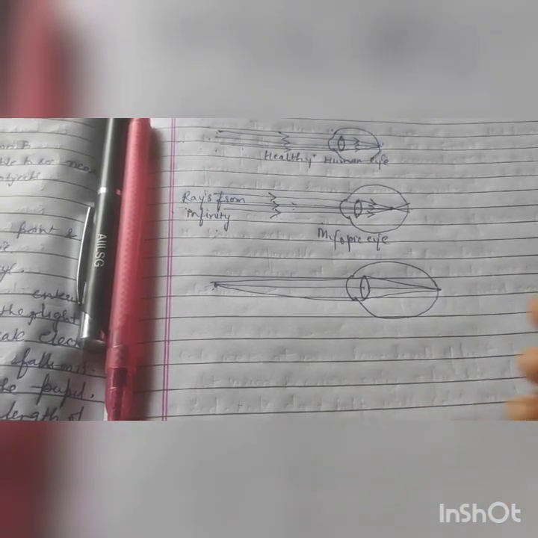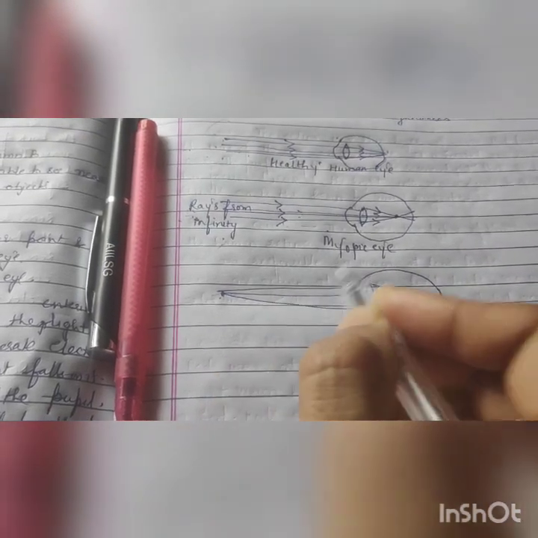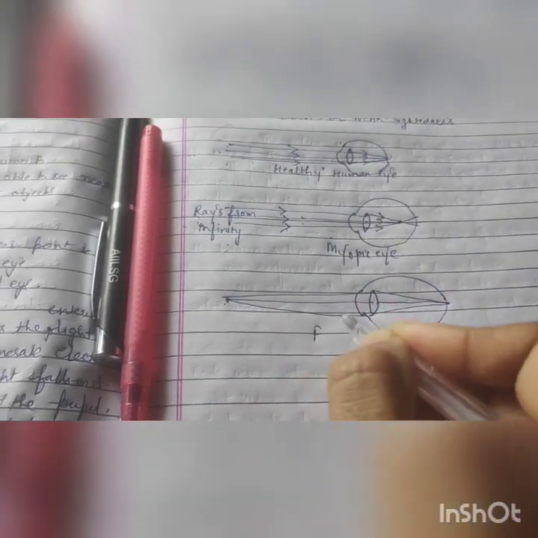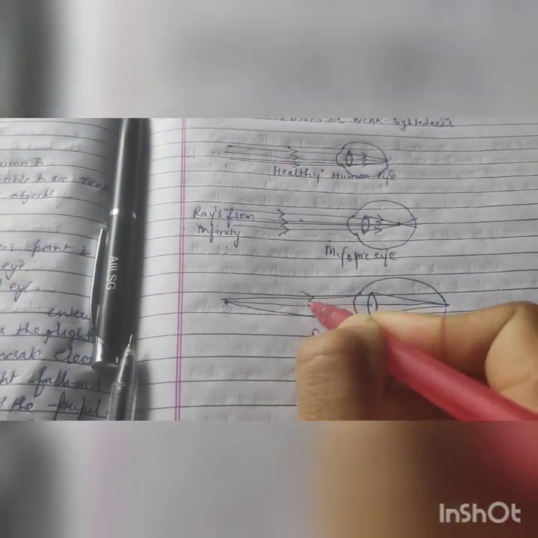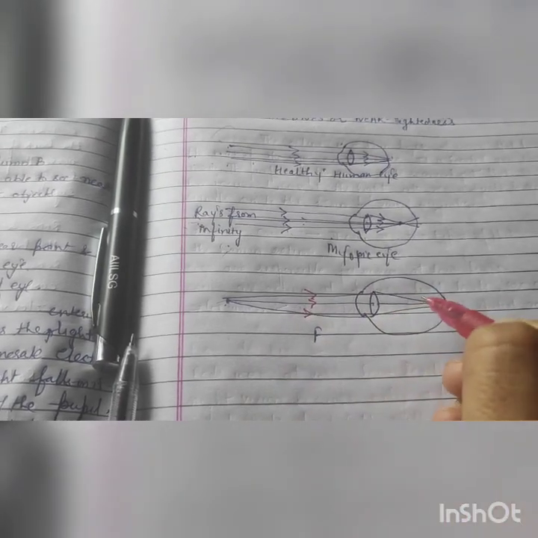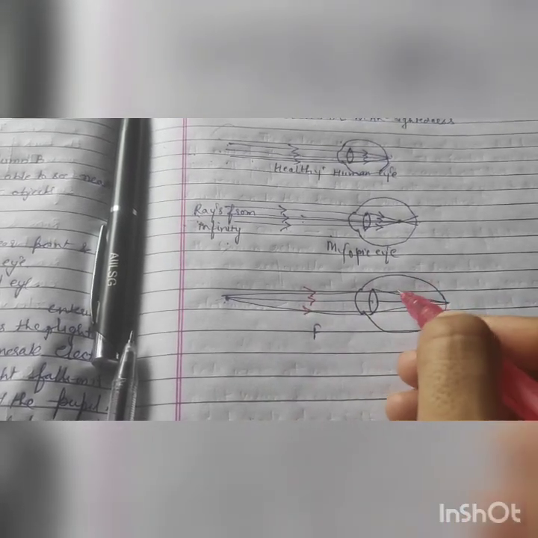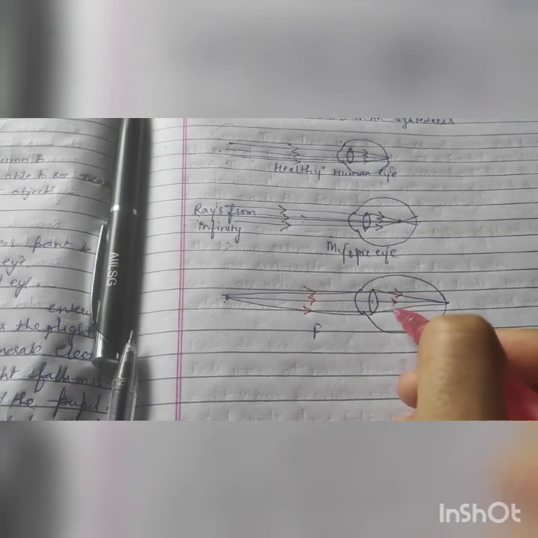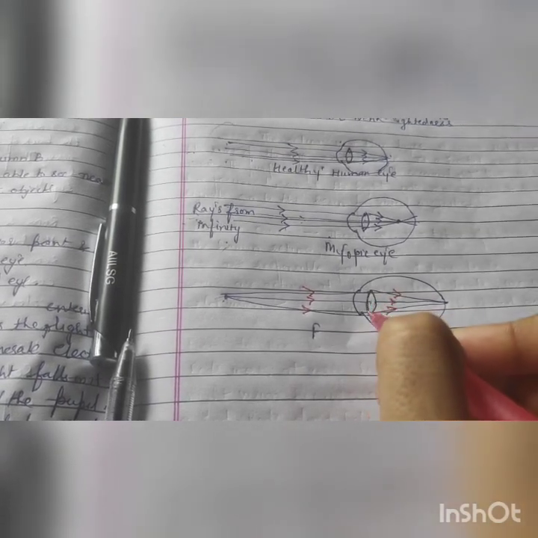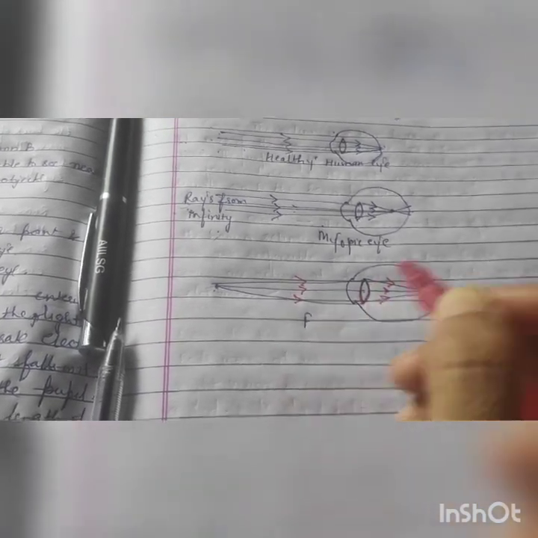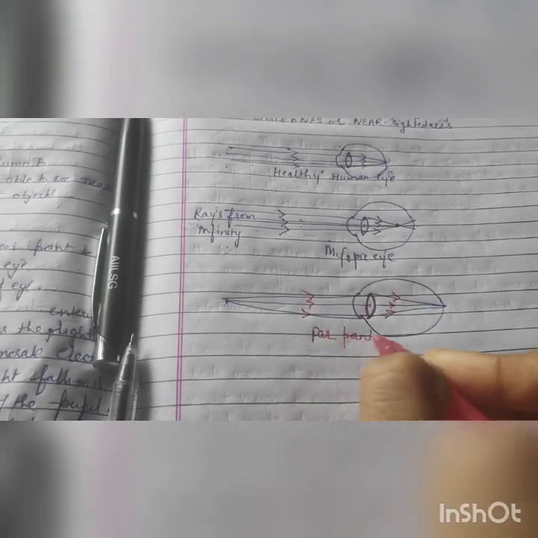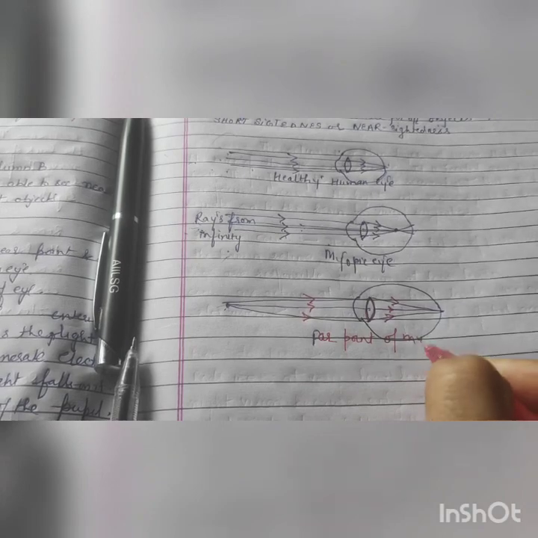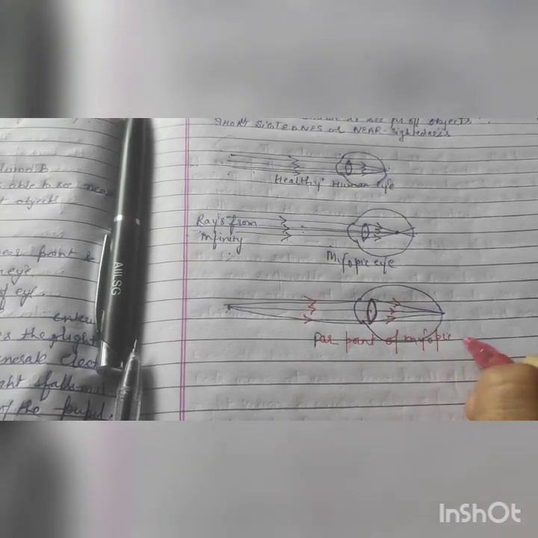So this is the far point of a myopic eye, यानी कि this is a lens, this is the far point of myopic eye.